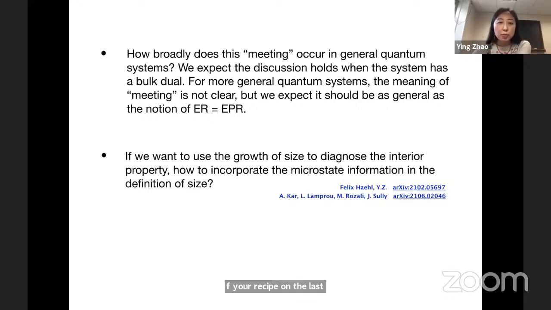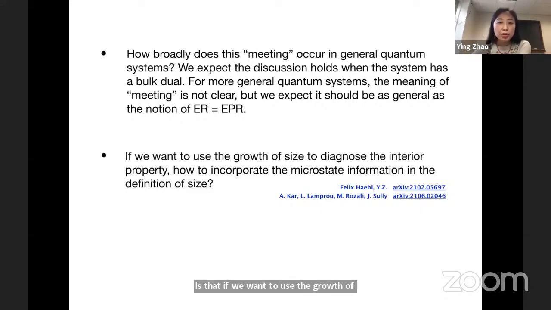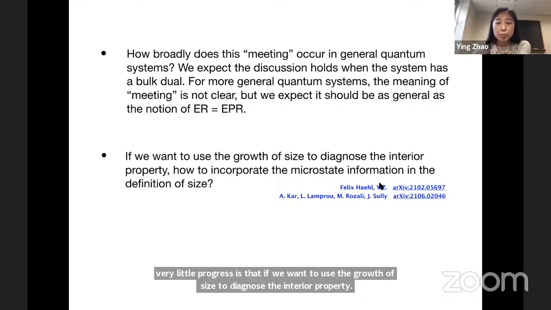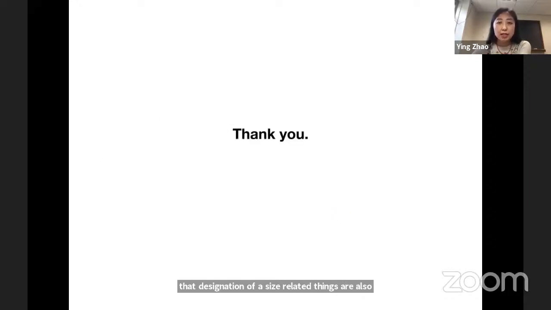The last question is the most concrete one, and it's something that we have been working on for a while, but with very little progress. It's that if we want to use the growth of size to diagnose the interior property, how should we incorporate the microstate information in the definition of a size? Related things are also explored by a recent paper from a group of people at UBC. That's all I have. Thank you.